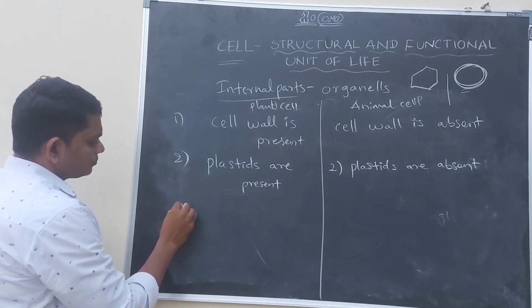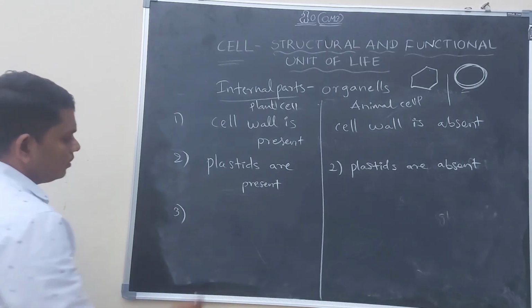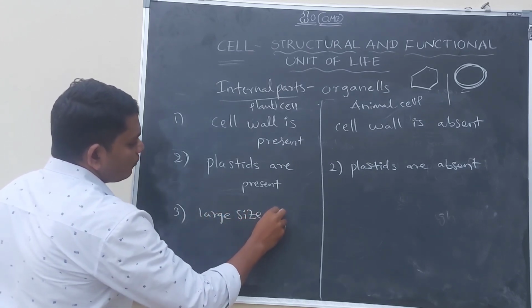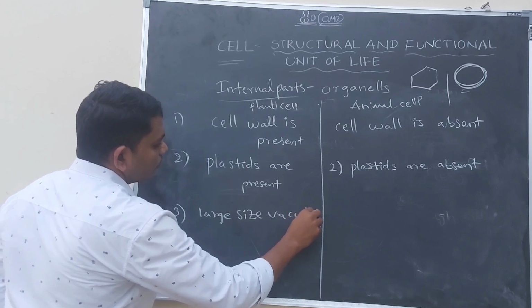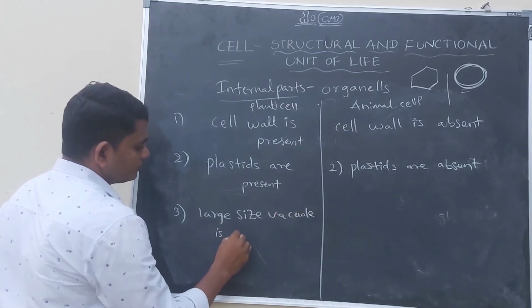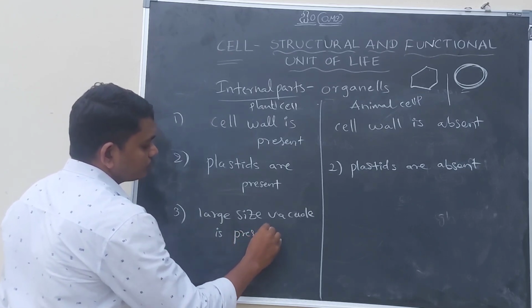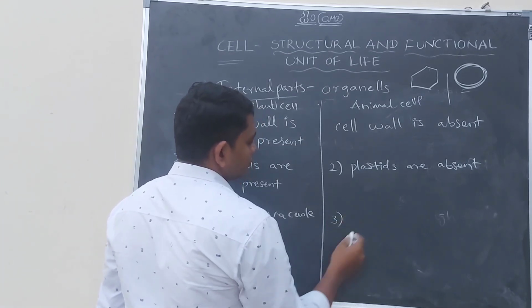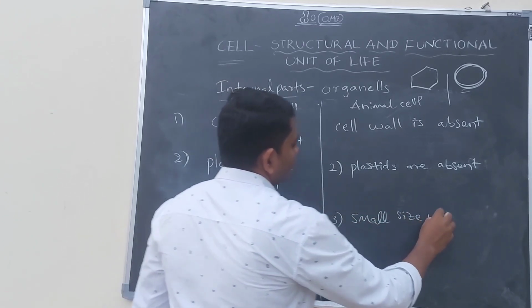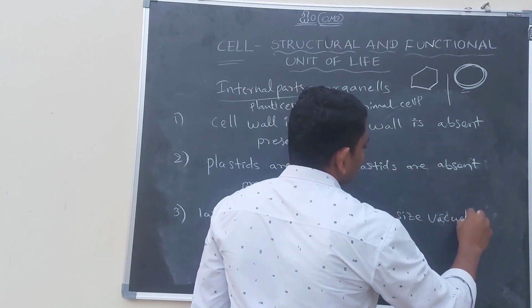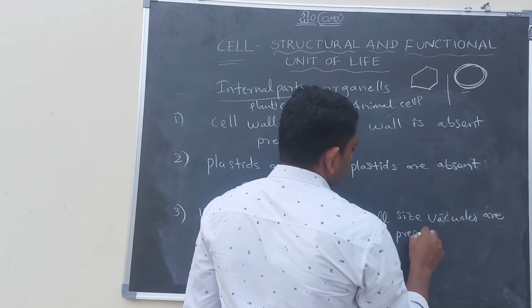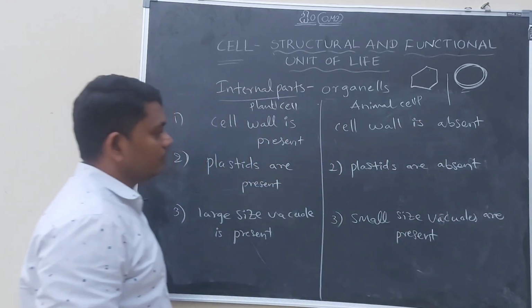Third point, a large size vacuole is present in the plant cell, and small size vacuoles are present in the animal cell.